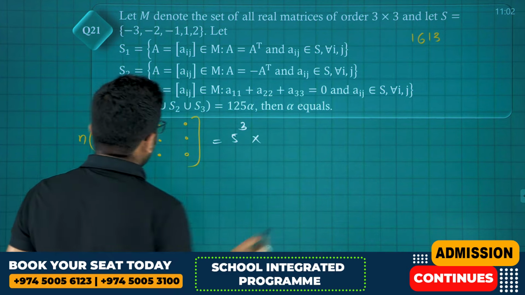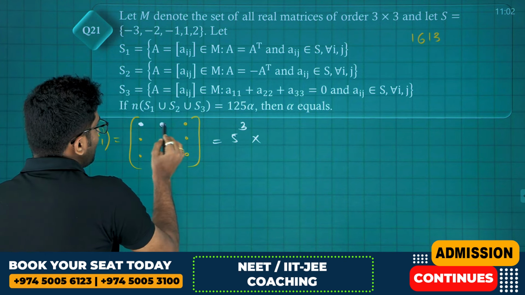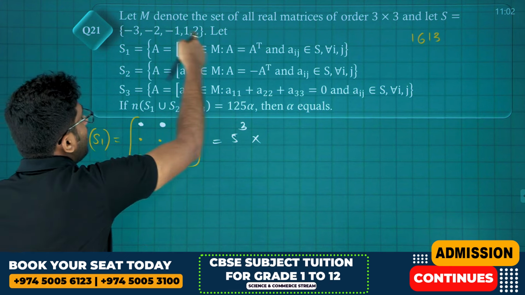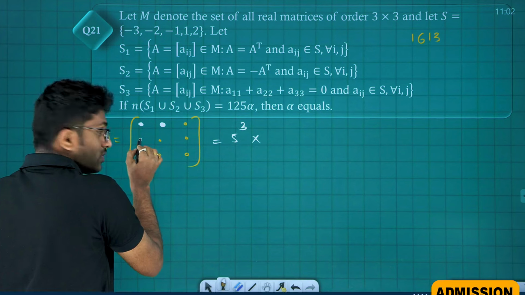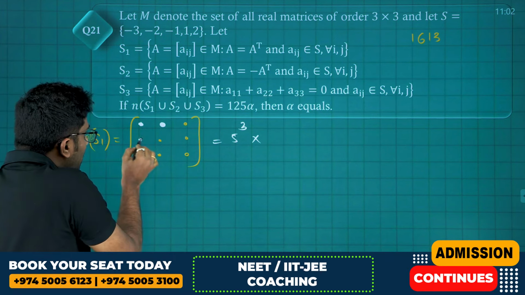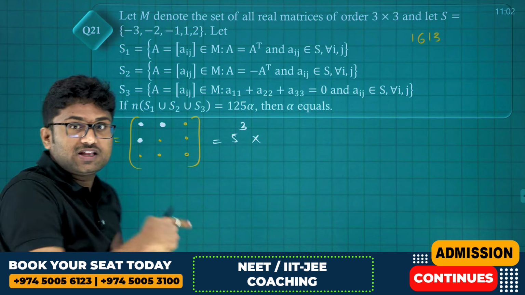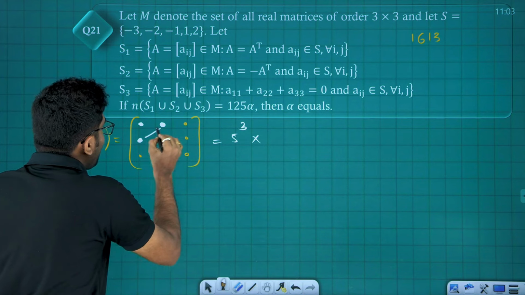Now the remaining elements. To make a transpose, friends, if I select this number, it can be selected among 5 in 5 ways. But what about this one? Whatever the number we have here, the same should be here. Then only it becomes A transpose, no? Transpose means these two should be the same elements.